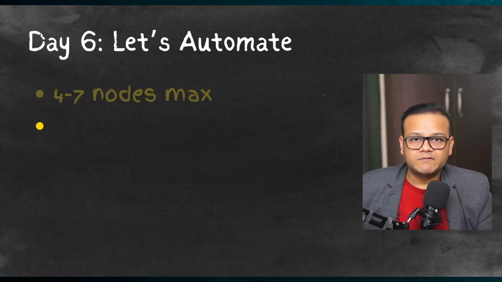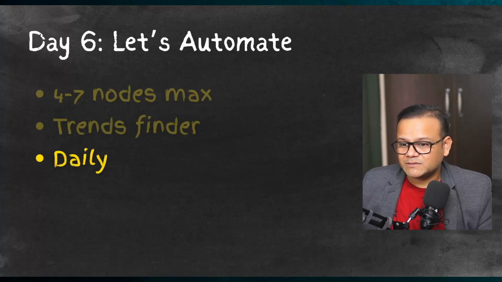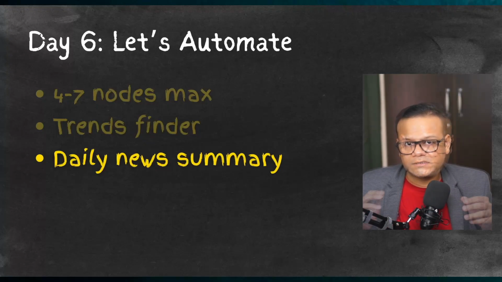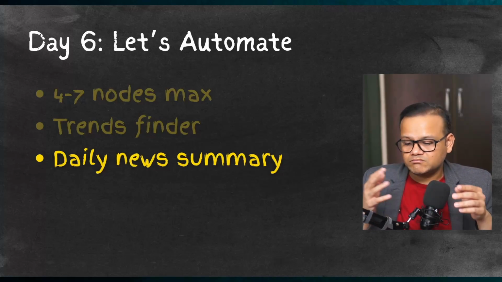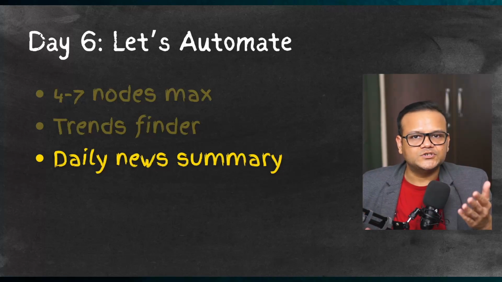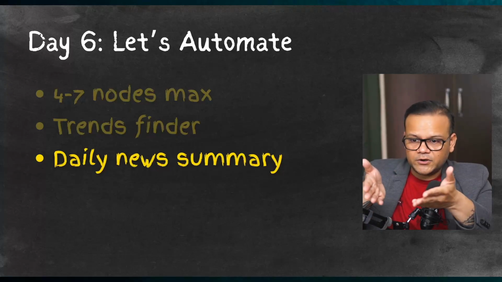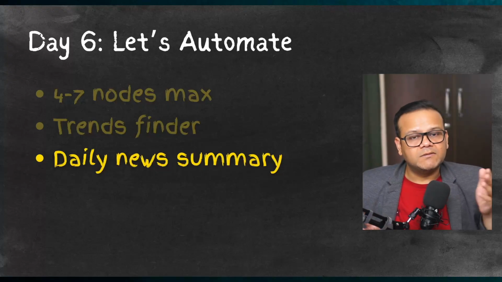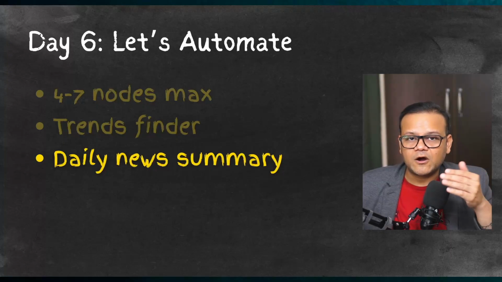Like for example, you have a trends finder workflow, you can try creating that. And also you can look into something around summarizing daily news from RSS feeds. I have uploaded a lot of workflow tutorials on my YouTube channel, so if you want to get some inspiration, go check it out. There is one around SEO builder, and one around your daily news where it summarizes the news. They are a bit more complex, but you will get some idea of how it works, how you connect things, and how to put in logic.